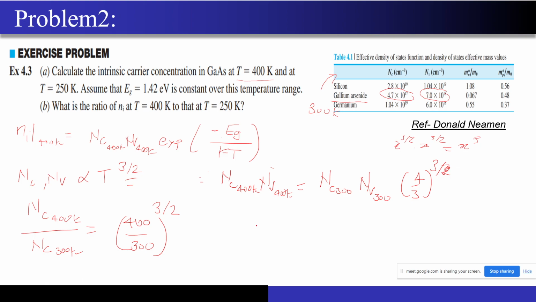So now let's try to find out this value. Let's substitute. What is Nc at 300? 4.7 into 10 to the power 17. What is Nv at 300? 7 into 10 to the power 18, into 4 by 3 to the power 3. If I calculate this value, I guess it will come out to be around 7.798 into 10 to the power 36. This is Nc times Nv at 400 Kelvin. So just remember this value, we will use it.